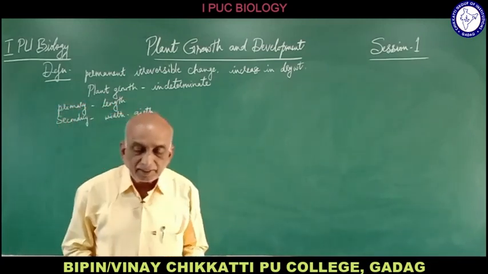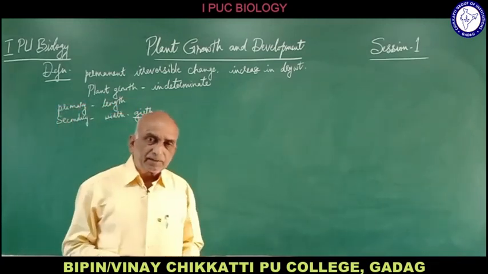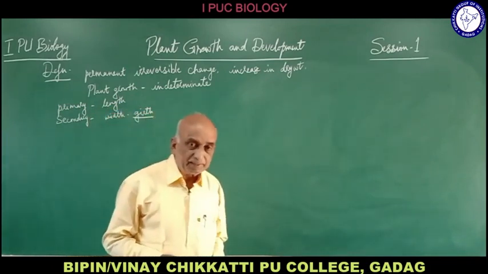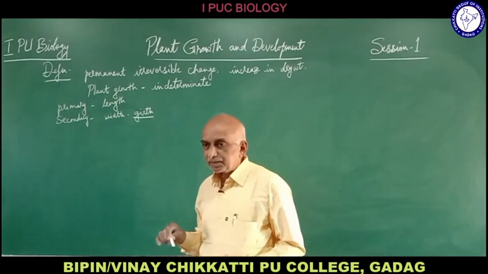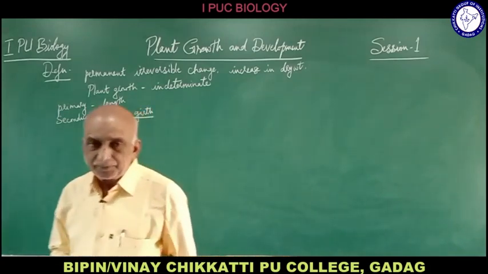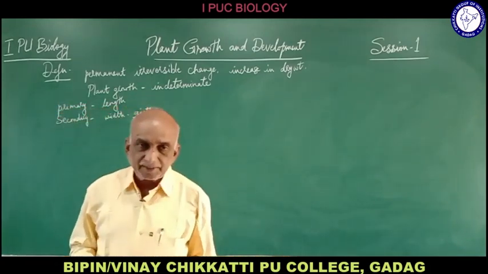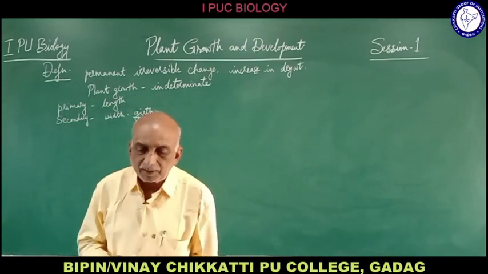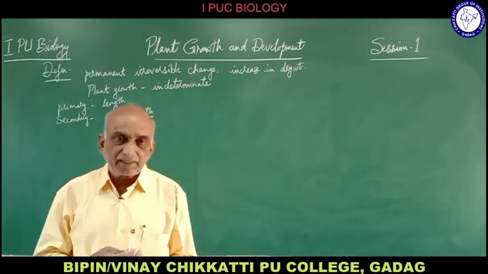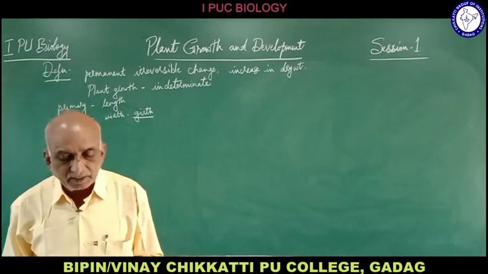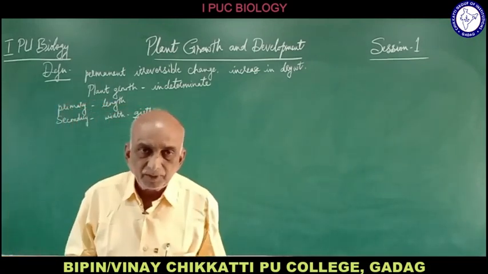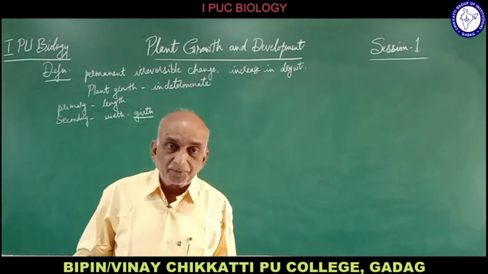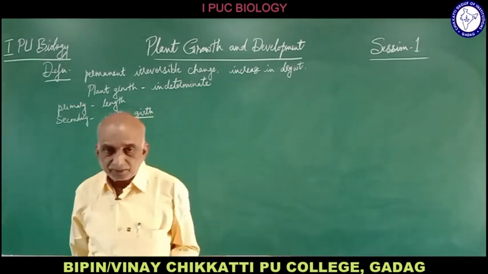In the case of certain organs, we can measure this. If we take a small organ and count the number of cells, then after a certain period when the organ grows and increases in size, the number of cells will increase, and when we again count the number of cells, we will come to know by how much the number of cells has increased in its growth period.